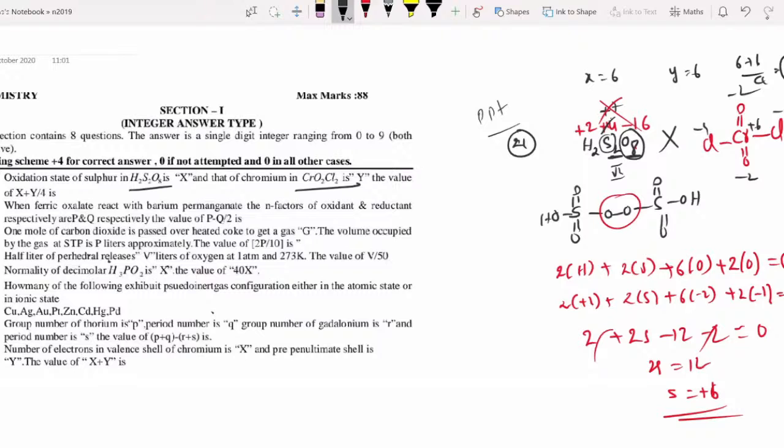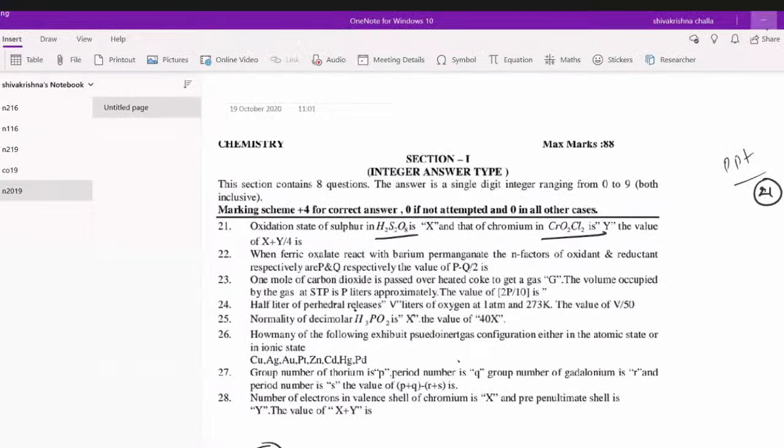Therefore, question number 21 answer should be 3. Yes. You go for question number 22. When ferric oxalate reacts with barium permanganate, I think no student has done this question. It's my open challenge. Has any one of you in the class done the question? Yes, Fani, Harshit? Sure. Nobody.